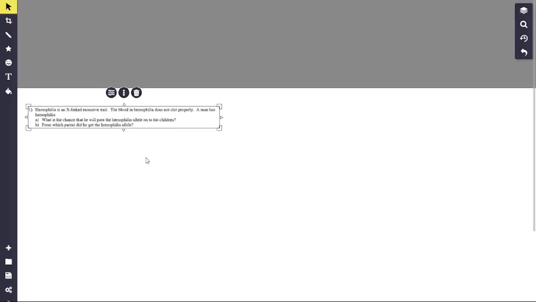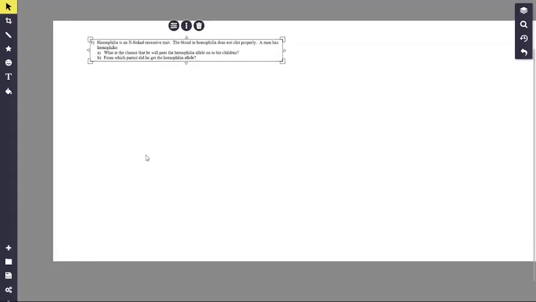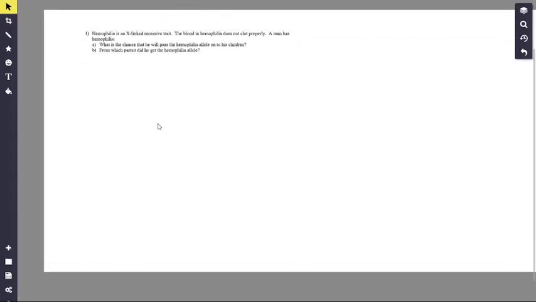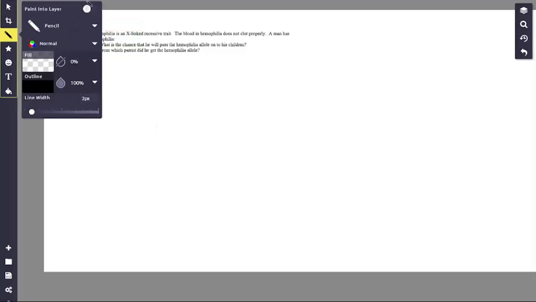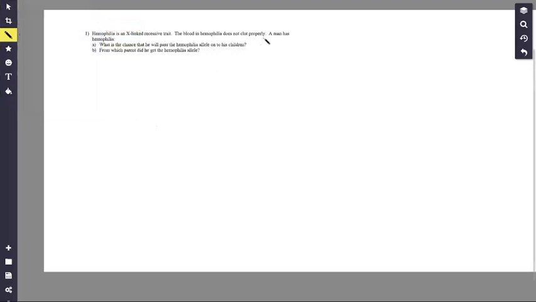Let's see. Hemophilia is an X-linked recessive disease. The blood in hemophilia does not clot properly. A man has hemophilia. What are the chances that he will pass the hemophilia allele to his children? From which parent did he get the hemophilia allele?